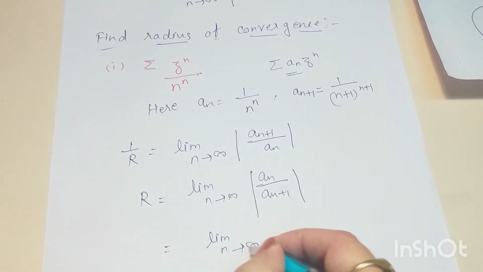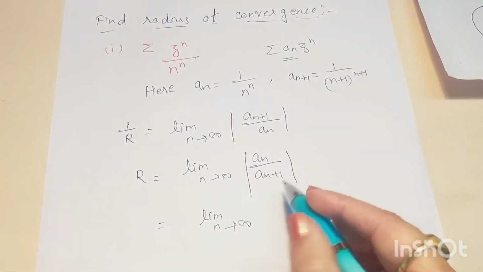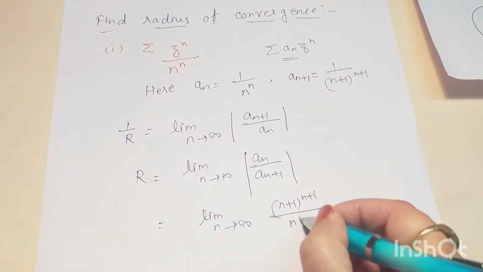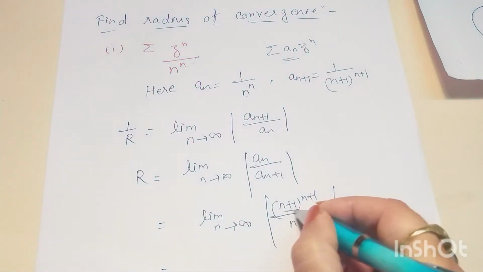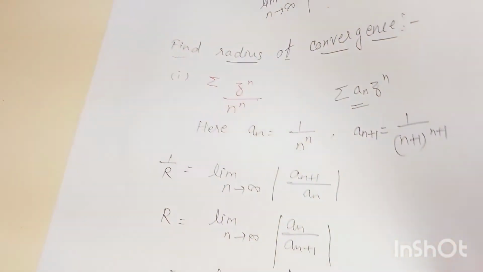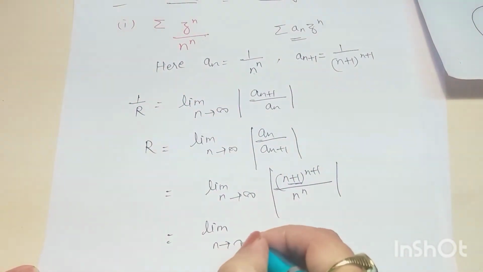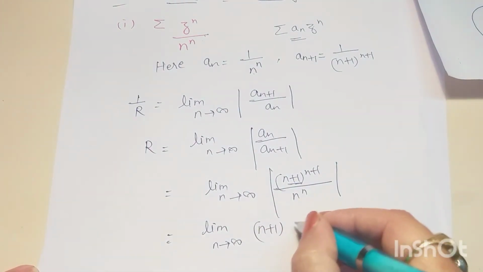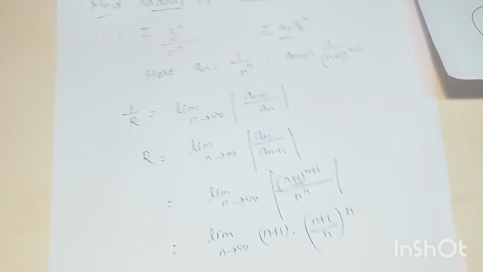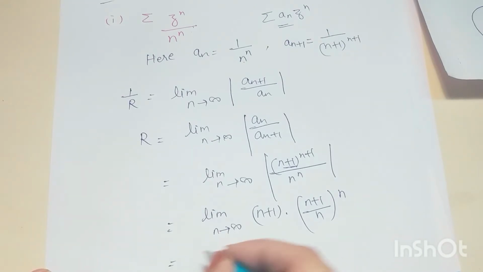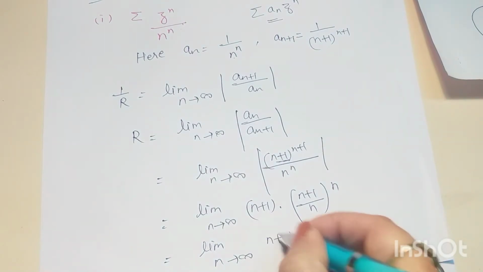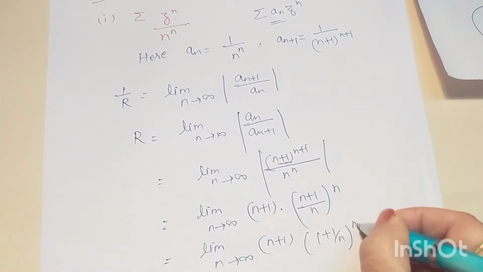So limit n tends to infinity, put these values, we'll get (n+1) to the power n+1 by n to the power n. We take this n+1 as common, so we'll get limit n tends to infinity (n+1) into ((n+1) by n) to the power n, or this can be written as limit n tends to infinity (n+1) into (1 plus 1 by n) to the power n.